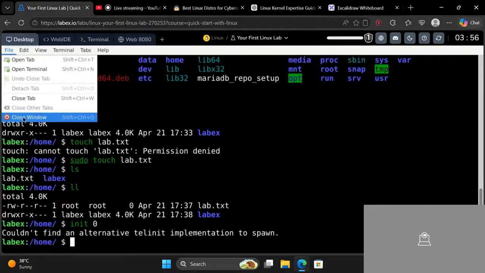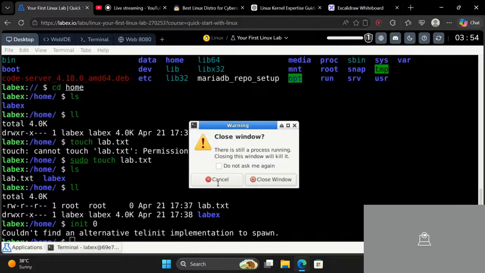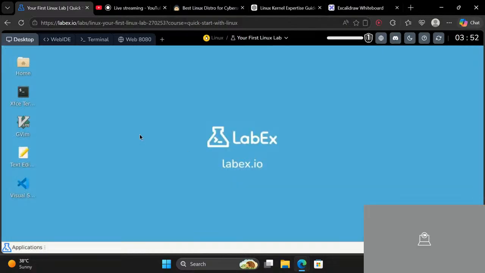So you can see there is close window. Let's just close window. Okay, so now you can see that it's actually similar to Windows. We also have a GUI interface in Linux, which doesn't mean that it is just CLI based, but there is a catch. When you use Linux on a server, there is no GUI. Why?